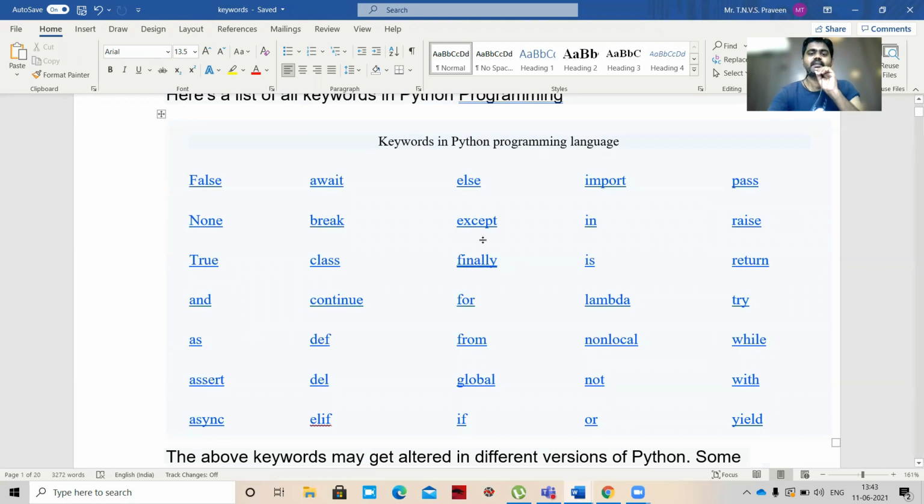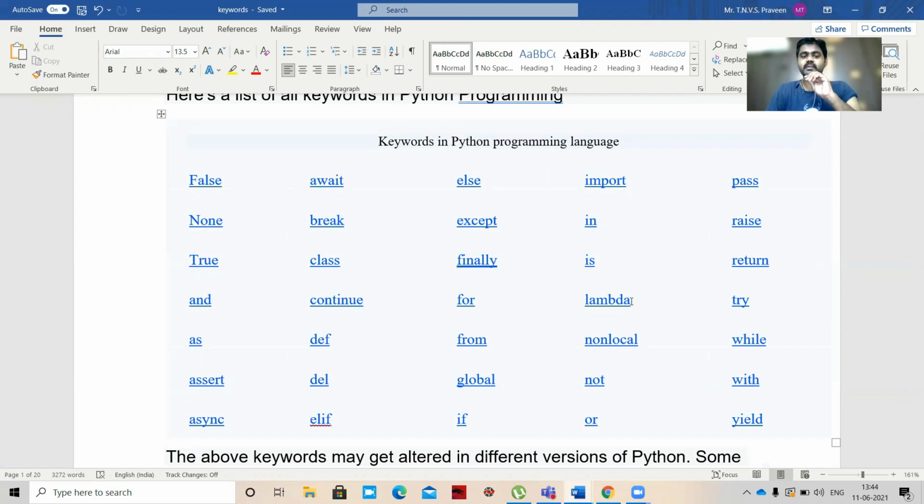Else, except, finally, for, from, global, if. We know the if statement, right? So if is also a keyword. Import, in, is, and we have lambda as well. Lambda is also a keyword. Nonlocal, not, or, pass, raise, return. We know what return is, right?